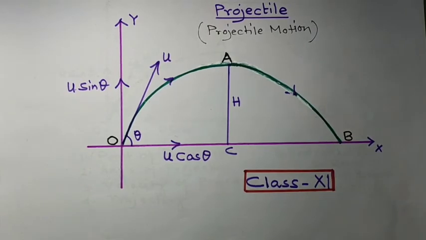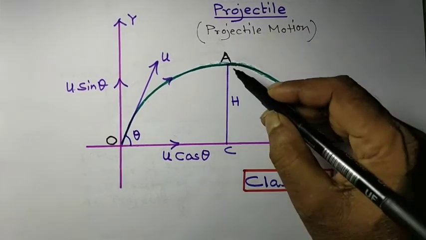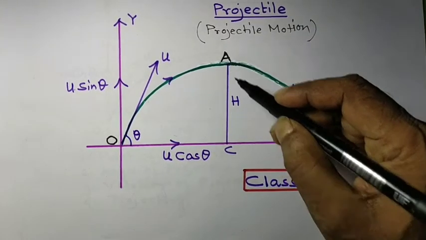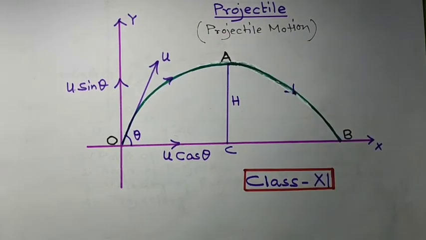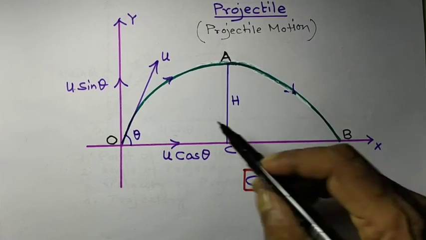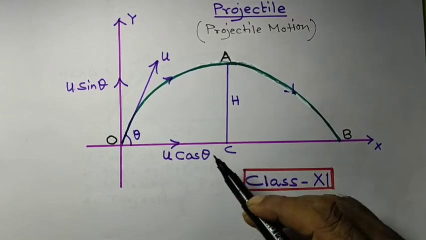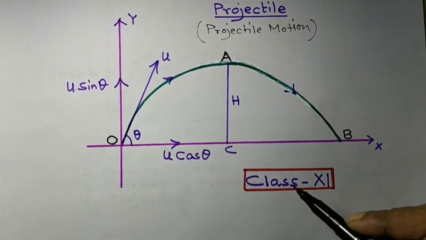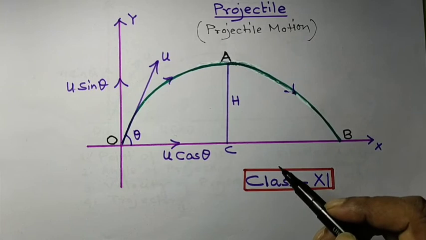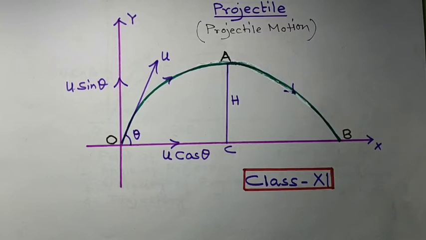Number two, after the projection of the particle, the acting force will only be the gravitational force on the body during the entire journey. Number three, the obstruction due to presence of air will be negligible, that is, we will ignore the resistance. These three things we have to remember at the time of discussion of a projectile or a projectile motion.